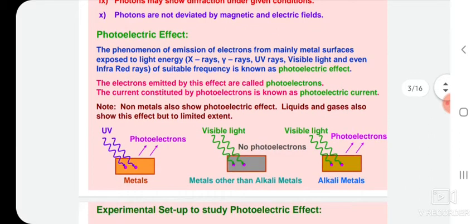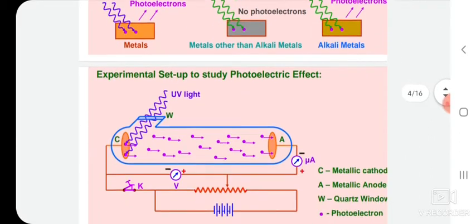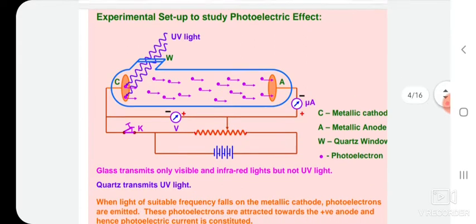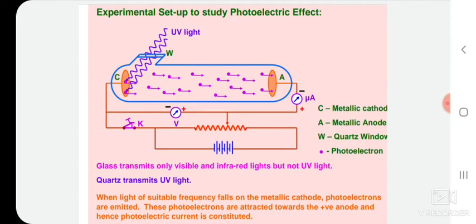Now we will discuss the experimental part of the photoelectric effect, how it works, and what the basic principles of this photoelectric effect are. If we see in this figure, we are able to see a cathode denoted by C, a metal anode A, and a quartz window W, from which UV light can enter and it can bombard, or be incident on, the cathode surface.